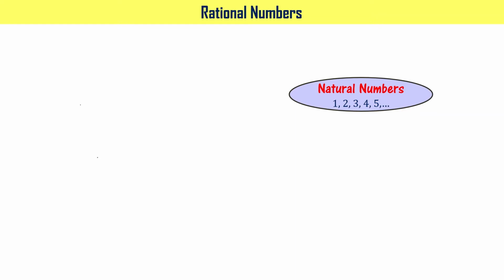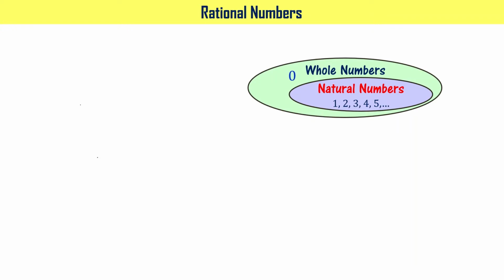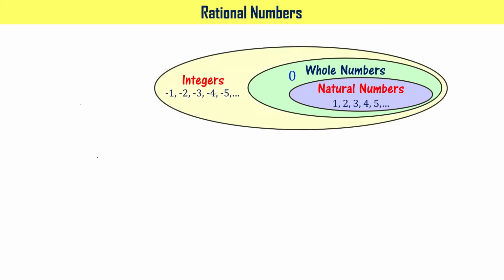We have seen that natural numbers are set of numbers 1, 2, 3, 4, 5 and so on, right? When you have one number that is 0 extra to it, the whole set is called whole numbers. Whole numbers are 0, 1, 2, 3, 4, 5 and so on. And when you have negative numbers like -1, -2, -3 and so on, put together with whole numbers, what you have are called integers.